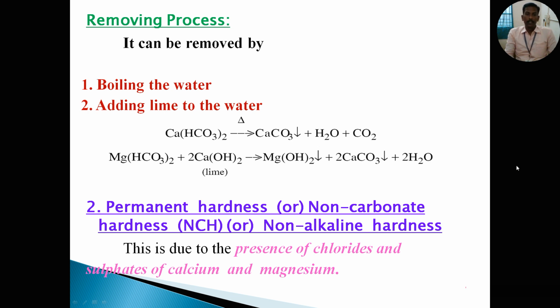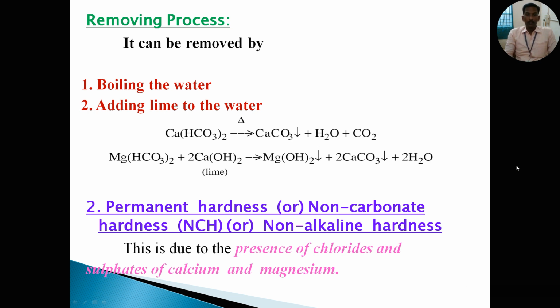Okay, see the reactions. The first one, calcium bicarbonate, is heated to precipitate calcium carbonate, then water and carbon dioxide. Then adding lime to the water, the second reaction: magnesium bicarbonate reacts with calcium hydroxide. You know that calcium hydroxide is lime. They react to form magnesium hydroxide and calcium carbonate. Both are precipitated at the bottom of the glass. So finally we get water.